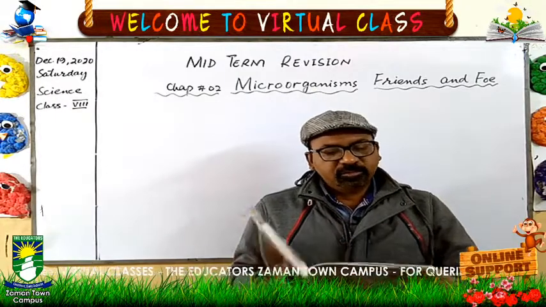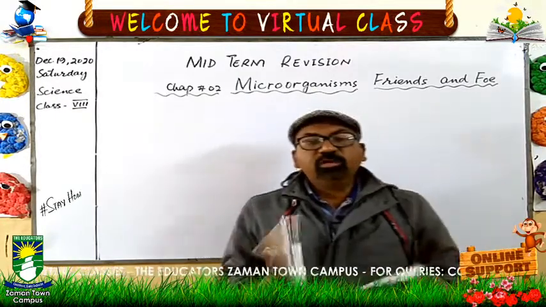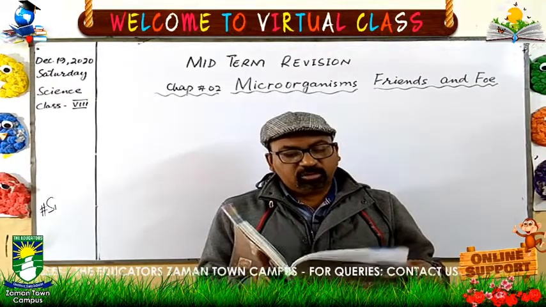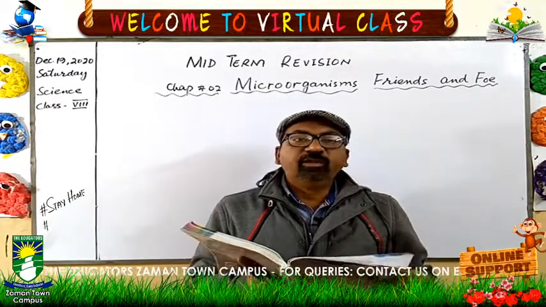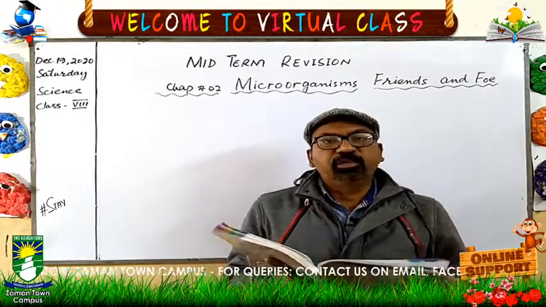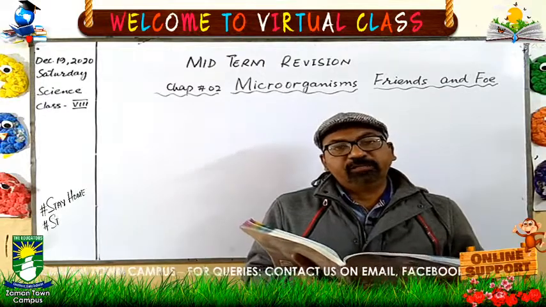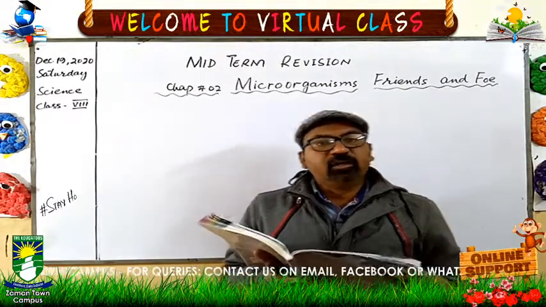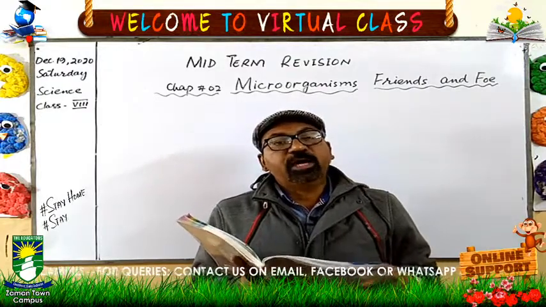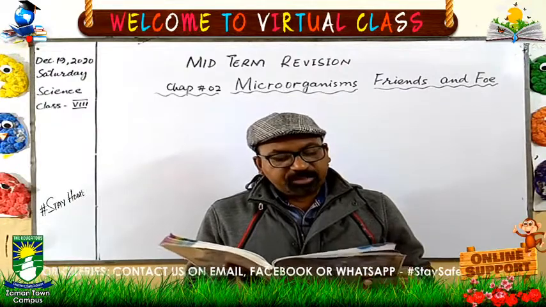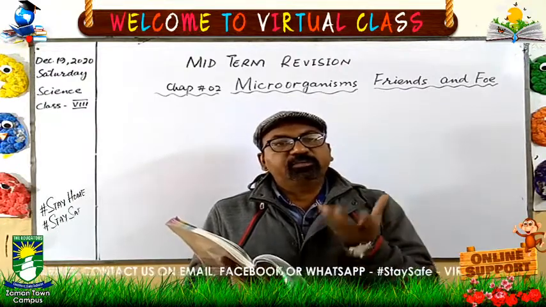And nutrition. They do not have chlorophyll. Although they look like plants, they do not have chlorophyll, so they cannot prepare their own food, because if they had chlorophyll they could prepare their own food. So now how do they get the food? They are actually saprophytes. Saprophytes are organisms which get food from other dead organic matter. Like bread mold, it is present on the bread.